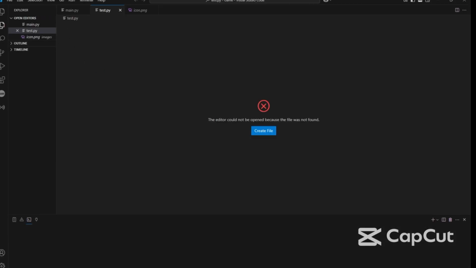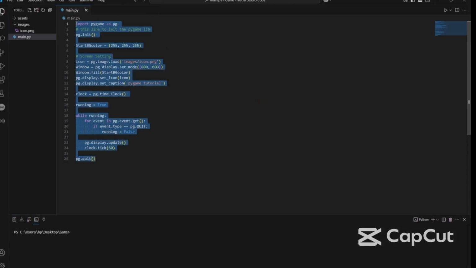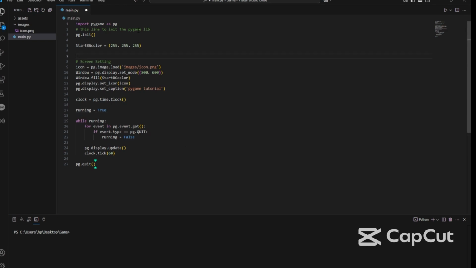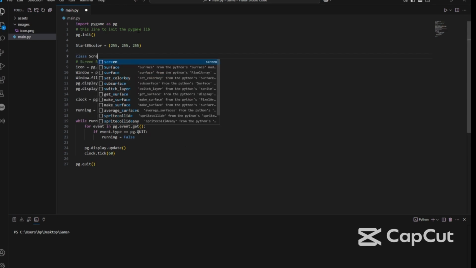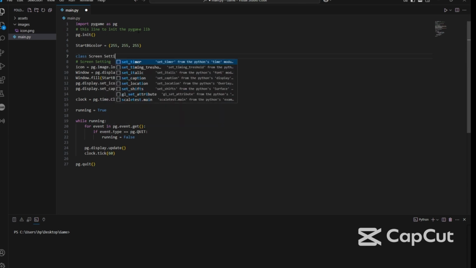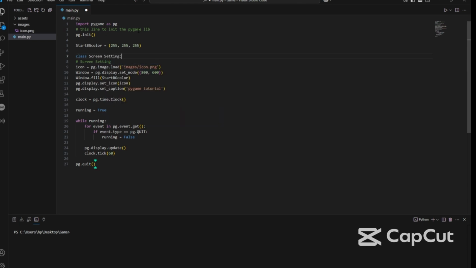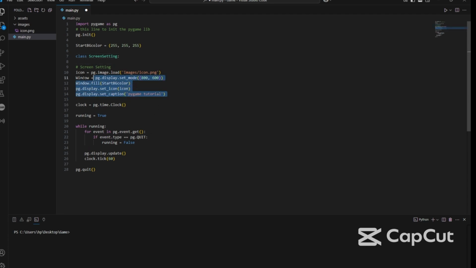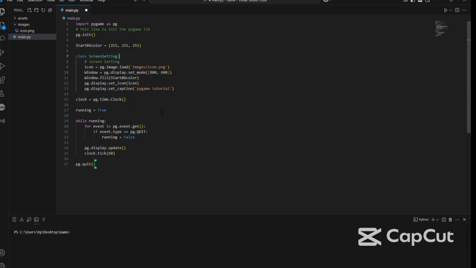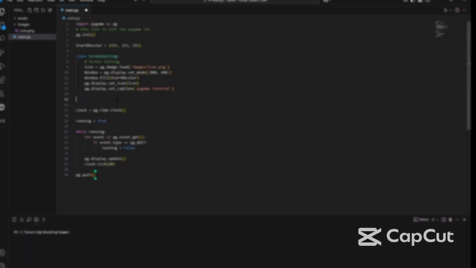First we need to sort all of the items. We'll make classes. The first class is named screen setting. We need to remove the space, then select all and tab. After that, we need to create another class with a name like player setting.